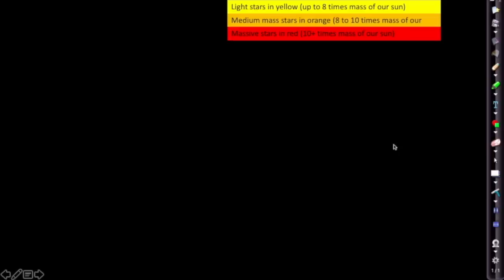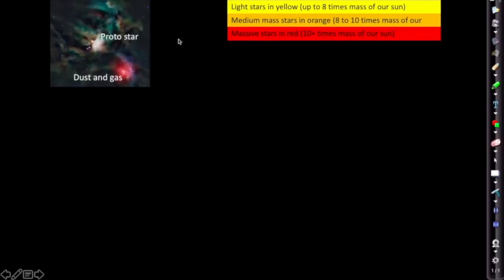And this leads us nicely onto our stellar evolution, so our life cycle of stars. Now, you get 3 different types of stars, which have got 3 different types of endings. Light stars, which are up to about 8 times the mass of our Sun, medium stars, and massive stars. So let's have a look at what all stars start off as then.